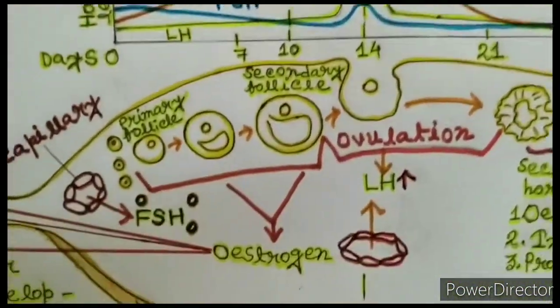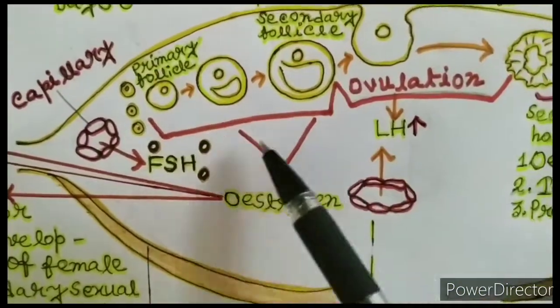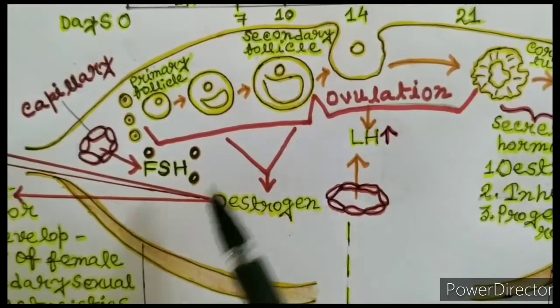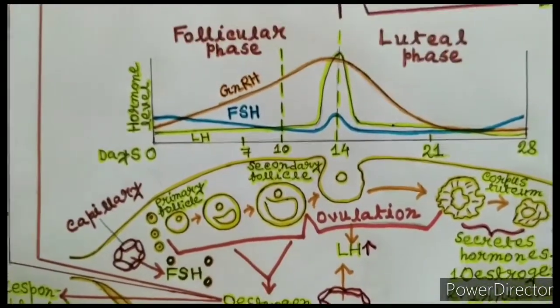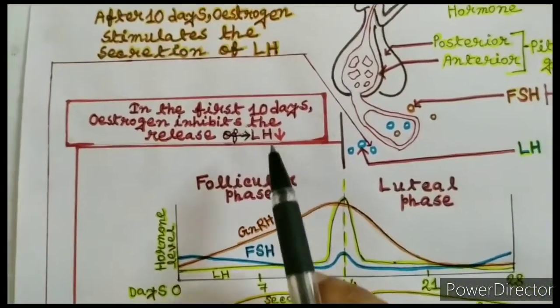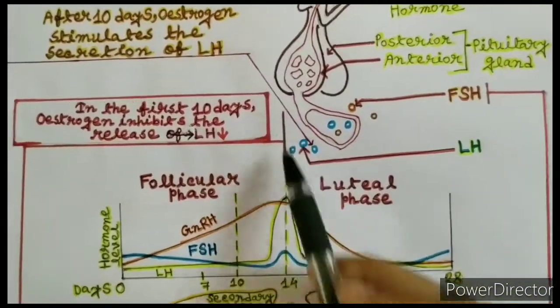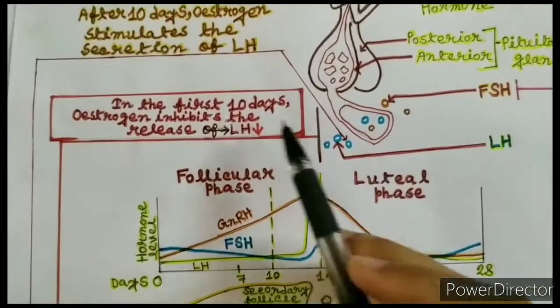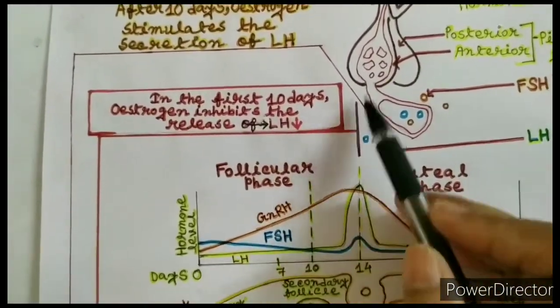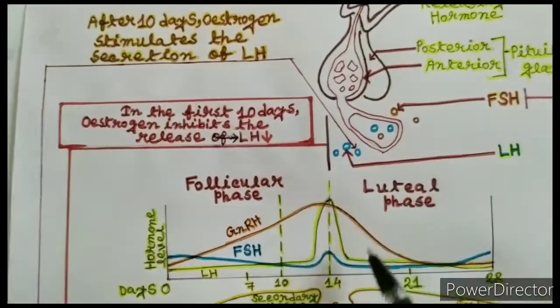Why? During the maturation of the follicles, the hormone estrogen is produced. In the first 10 days of the menstrual cycle, the low concentration of estrogen inhibits the secretion of LH from the anterior pituitary.